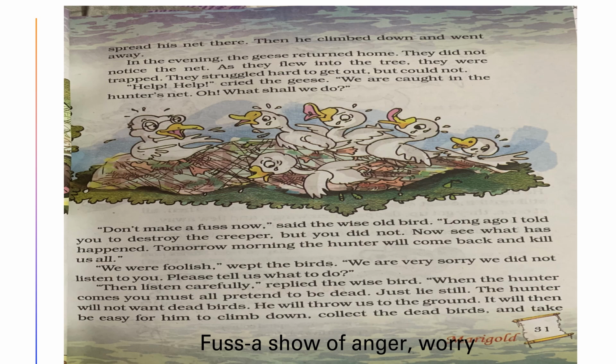He spread his net there because he wanted to catch the geese. Then he climbed down and went away to his home.